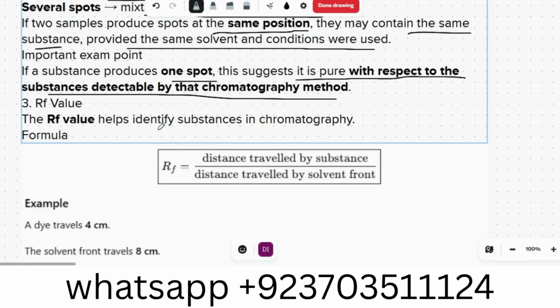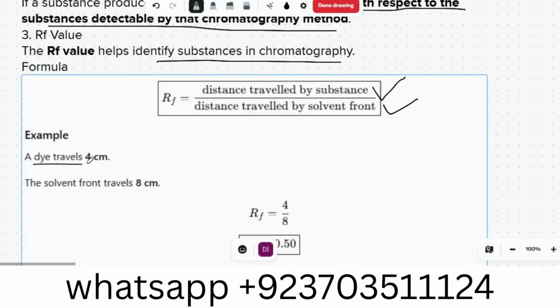The Rf value helps identify the substance in chromatography. Rf is equal to the distance traveled by the substance divided by the total distance traveled by the solvent front. For example, our dye travels 4 centimeters and the solvent front travels 8 centimeters. The solvent front is the maximum distance that the solvent can travel.